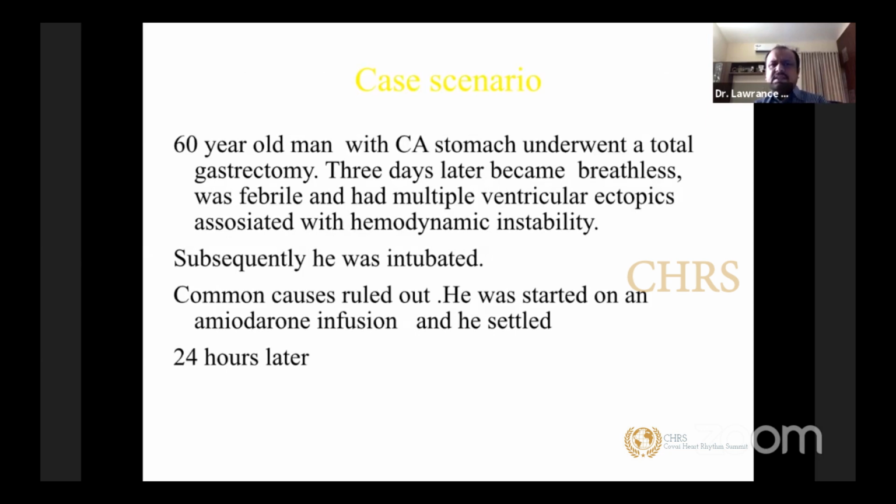So next one is a 60-year-old man who had a CA stomach and underwent a total gastrectomy. 3 days later, he becomes breathless and febrile, and had multiple ventricular ectopics associated with hemodynamic instability. So the cardiologist was called. He has been intubated. Most of the common causes have been ruled out. Looking at the ventricular ectopics, the cardiologist wanted to start an amiodarone infusion. He was started on amiodarone infusion.